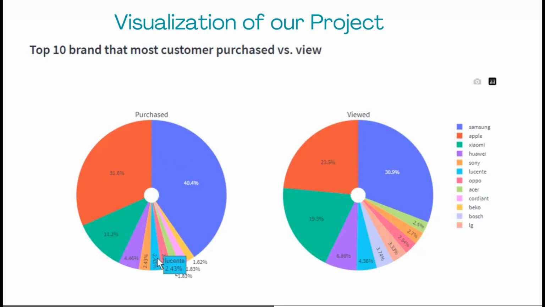Here's part of our visualization based on the dataset. As we can see, these are the top 10 brands that most customers purchased and viewed. So we can see the different results between view and purchase. When doing online shopping, it's more convenient to search different products and easier to compare prices and options from different retailers and find the best deals.